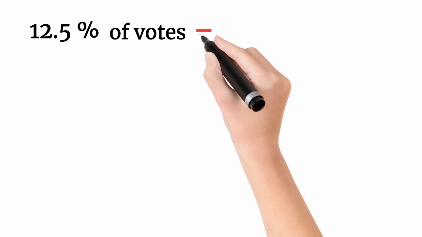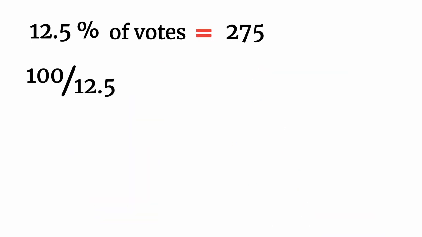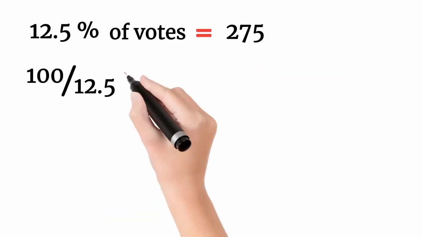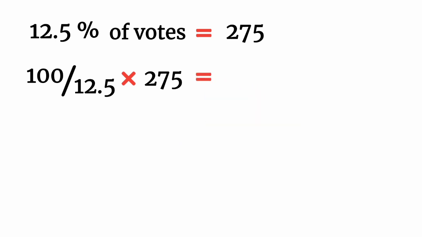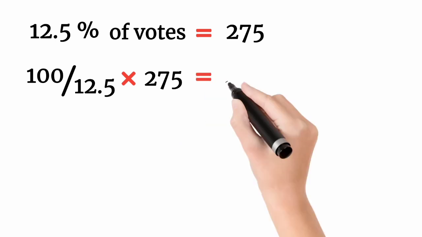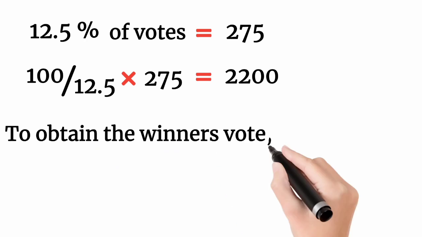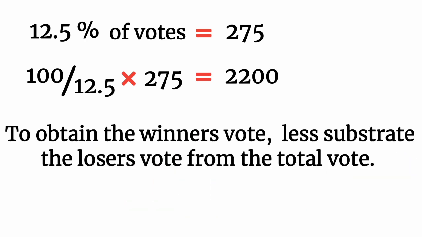So 12.5% of the votes is 275. We want to find the total votes. 12.5 over 100 is equal to 275 over the total, so cross multiply: 100 times 275, divided by 12.5.